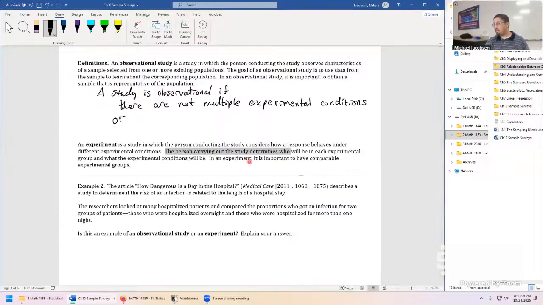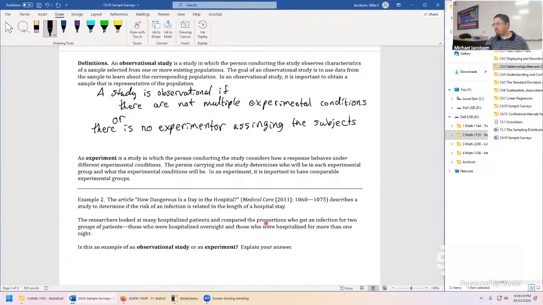Let's say, or there is no experimenter assigning the subjects to the different experimental groups.